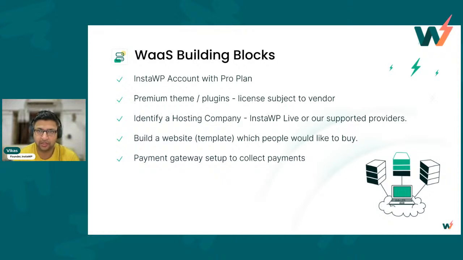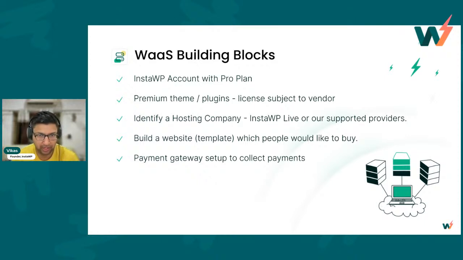And the WAS building process or WAS building feature starts with the Pro plan, which costs you $19. And we'll talk about costing very detailed in one of the upcoming slides. Then if you are using premium themes or plugins, you have to find out from the vendor whether you are allowed to sell licenses in this way.